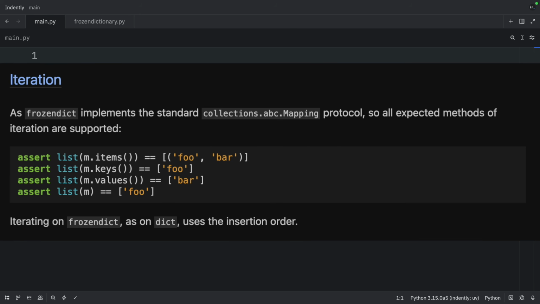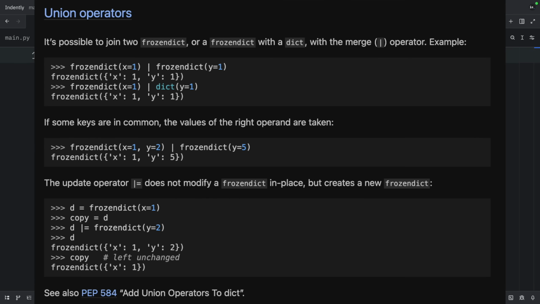In terms of iteration, FD implements the standard collections.abc.Mapping protocol, so all the expected methods of iteration will be supported. Also, iterating on an FD will use the insertion order, just like with regular dictionaries. It's also possible to join two FDs using the union operator. If some keys are in common, the values of the right operand will be taken. And what's important to note here is that the union operator will never modify a frozen dictionary in place. It's always going to create a new frozen dictionary.